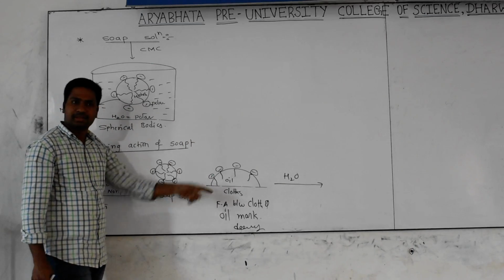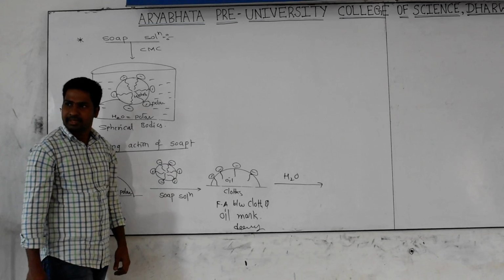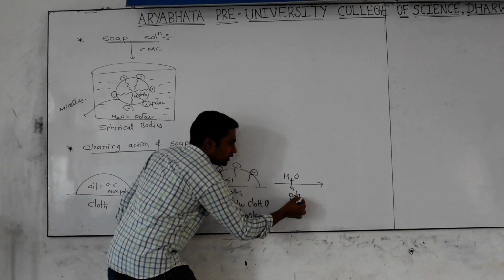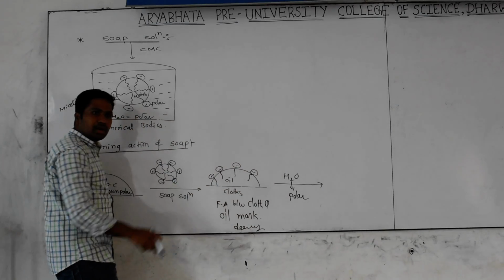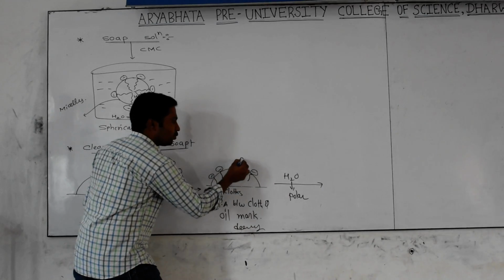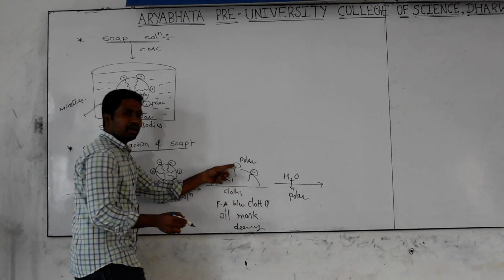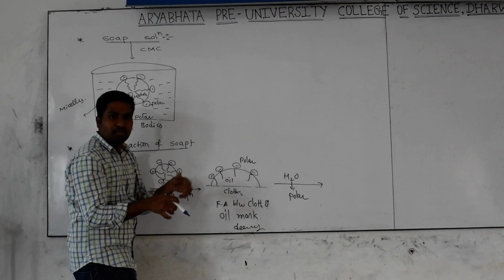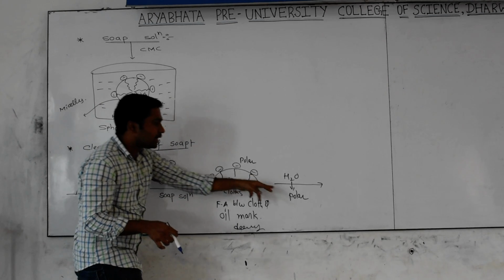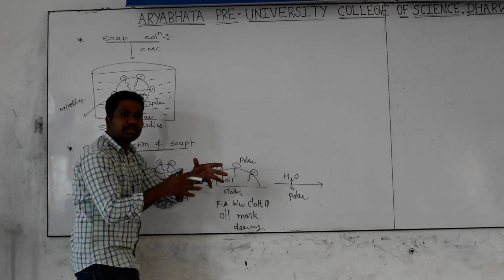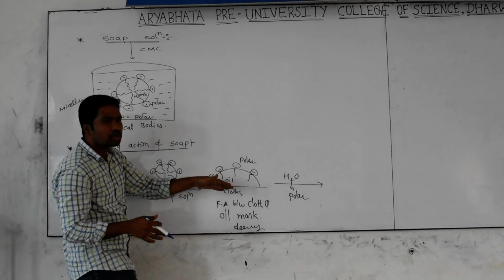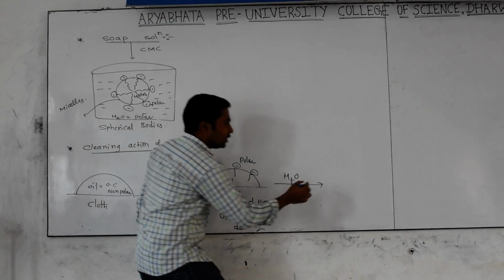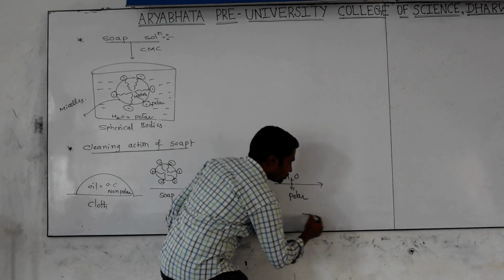Why does it come off? Again science is there, again chemistry is there. Yes, very good. Water is of which nature? Polar in nature. Here the part on the surface of the oil mark is the polar part. That's why this head attracts the water you are using for washing. Between this head and the water, the attraction increases. With that attraction, the total oil mark comes outside. Then what will be there? We have clean clothes.